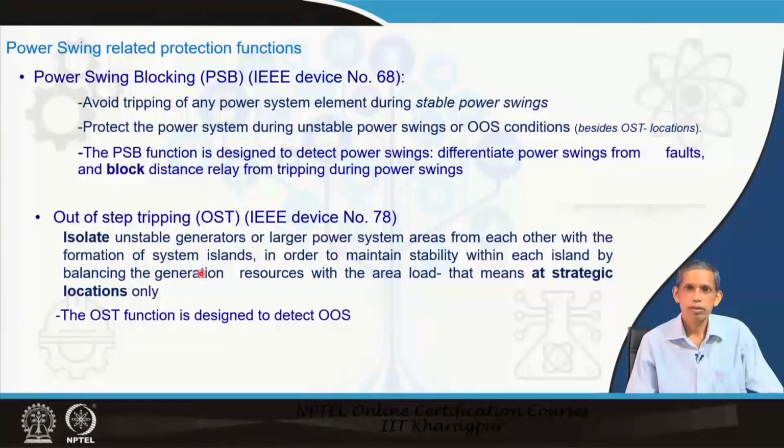So, after the fragmentation, after the isolation of a portion of the system, that portion should be able to maintain load and generation balance. Therefore, out of step tripping is only performed at strategic locations in the system. Unlike this, the PSB function is generic, so it should be supplemented with other instances to distinguish swing and fault.